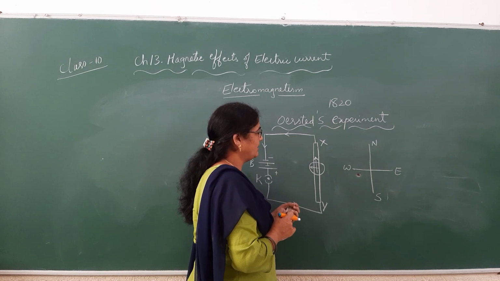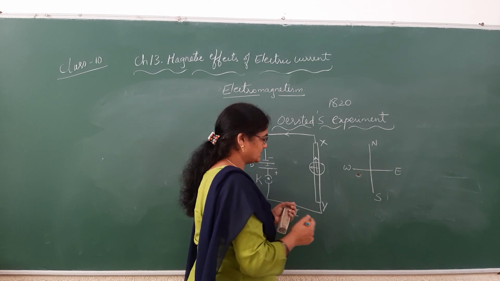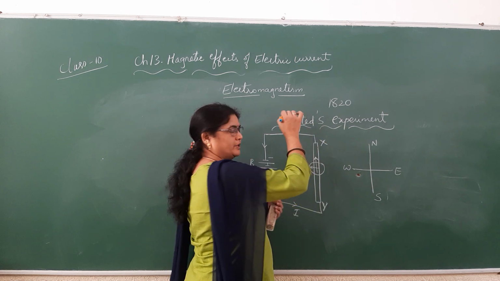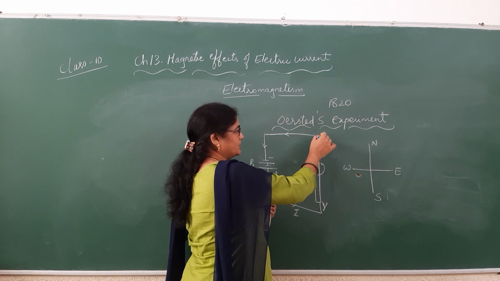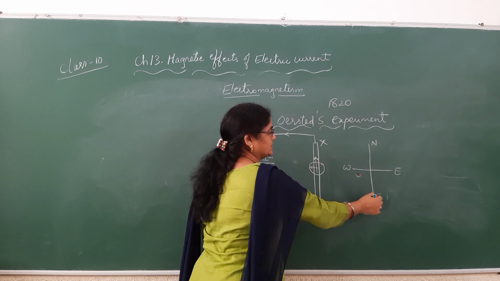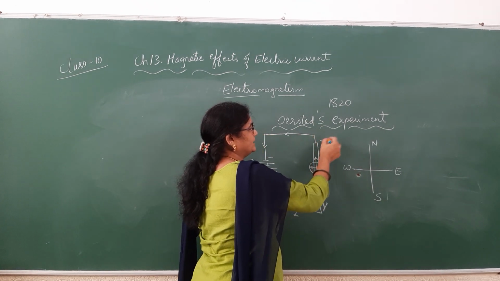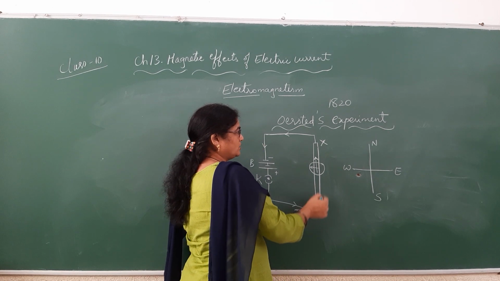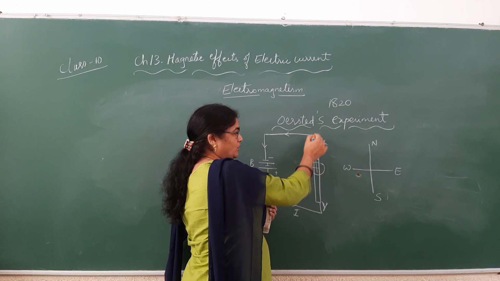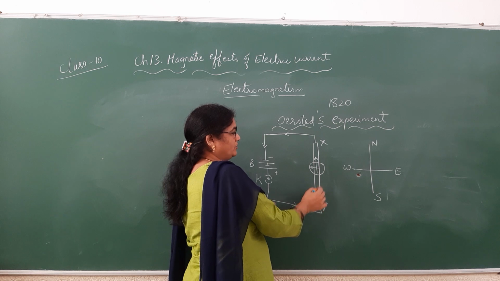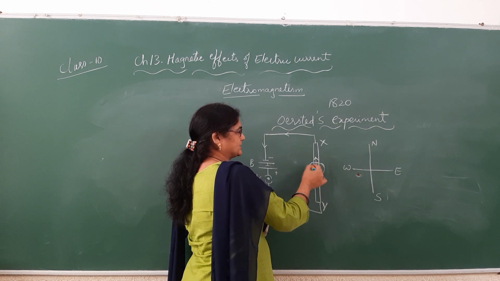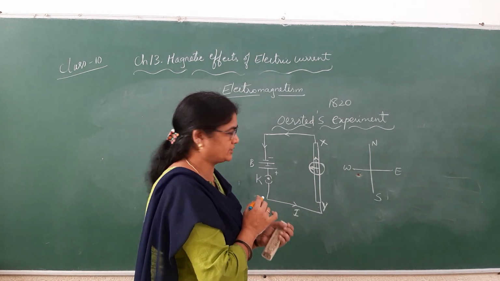The deflection in the magnetic needle towards west when the current is passing from down to up, that is Y end of the wire to X end. Y end is facing geographic south and X end is facing north. That means whenever current is passed from south to north through a wire, then he found a deflection in the magnetic compass towards west.